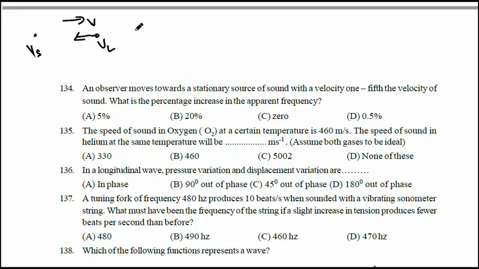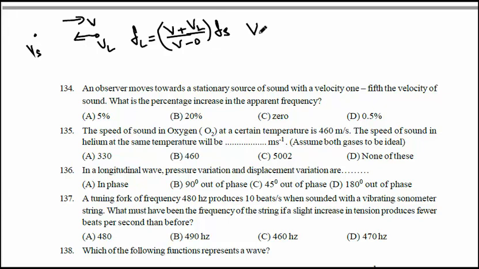Now for this, FL can be written as V minus, and since VL is opposite to V, minus of minus becomes plus, that is V plus VL divided by V minus 0, since the velocity of the source is 0, into Fs.